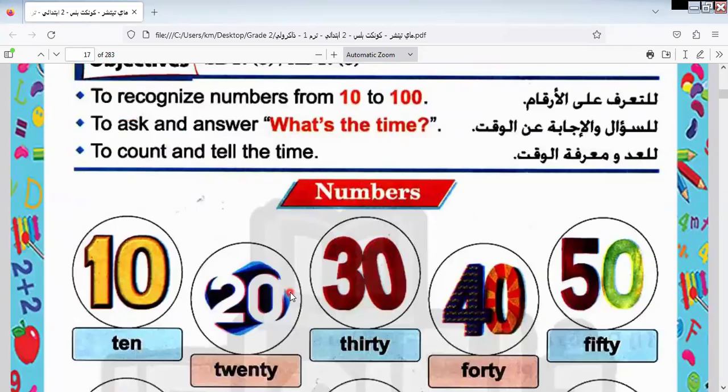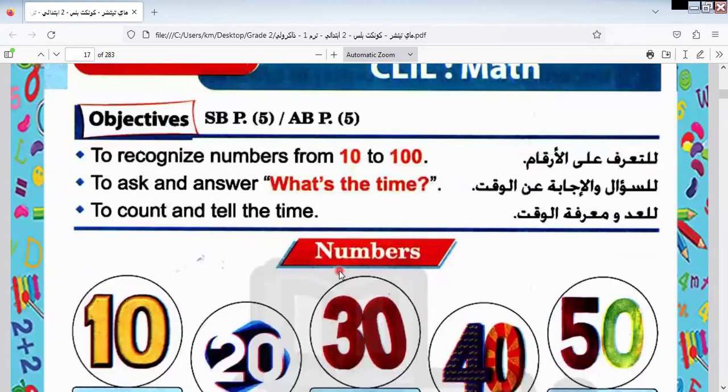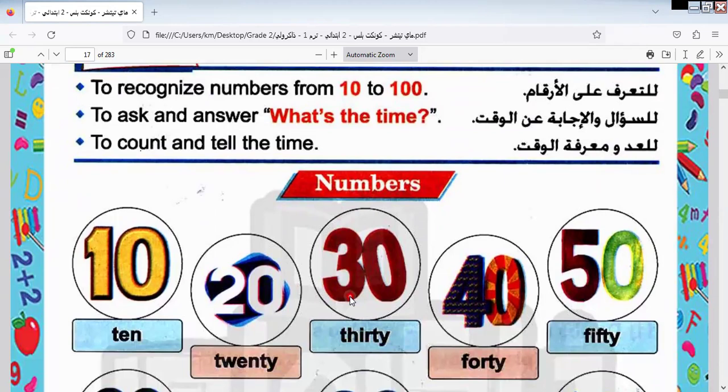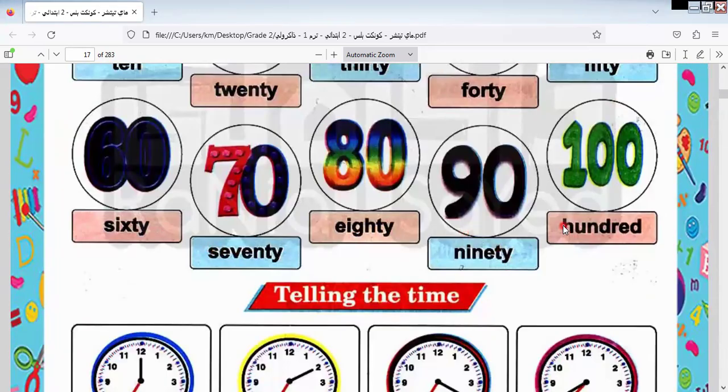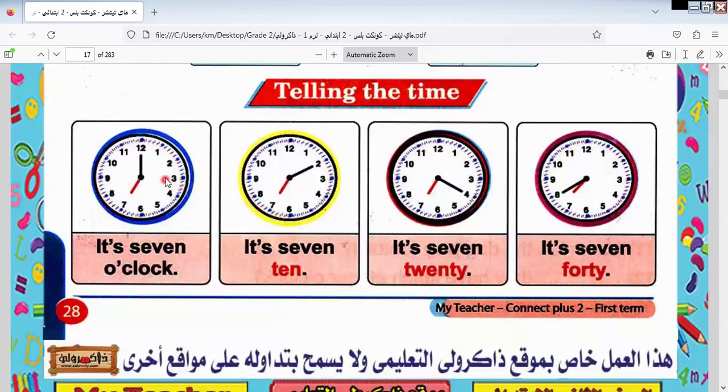In this part, we know the numbers and we know another expression that we learned here, which is what is the time when asked about a time. Here we have the hour. I explained it in the previous page. Here is 5, 10, 15, 20, 25, 30, 35, 40, 45, 50, 55, and 60.